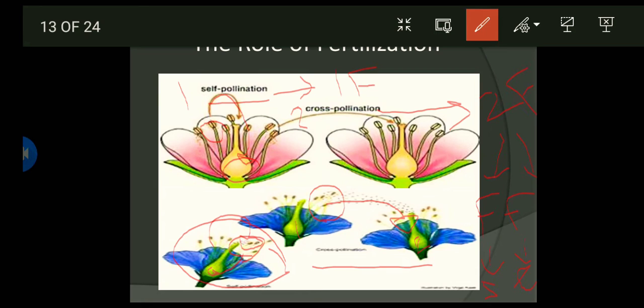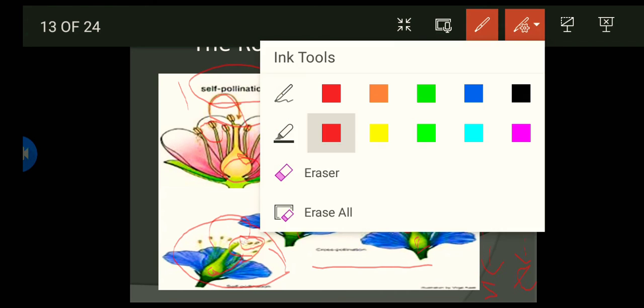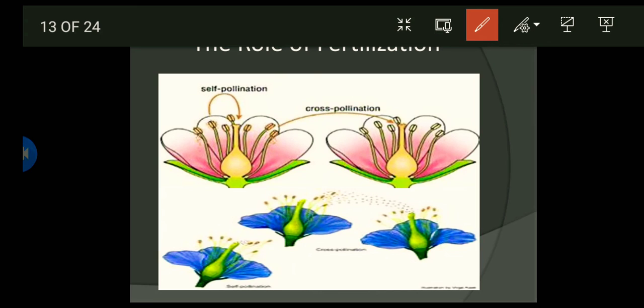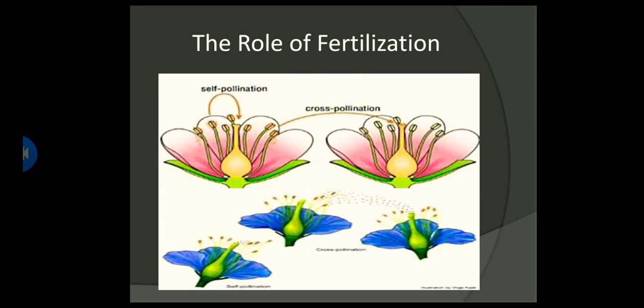In self-pollination, just one flower. In cross-pollination, two flowers.